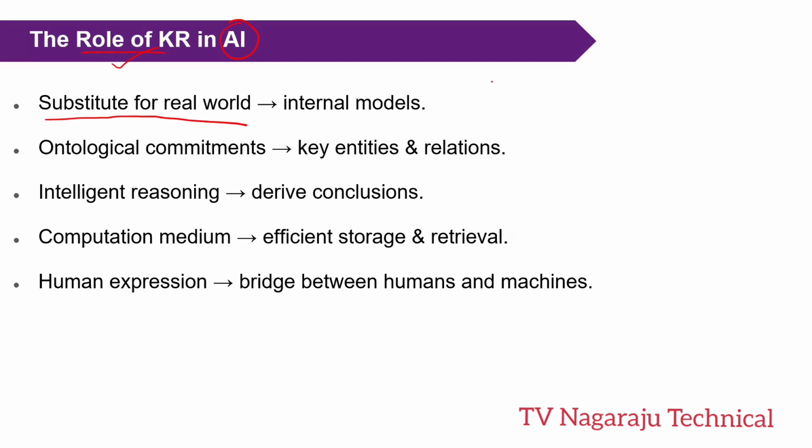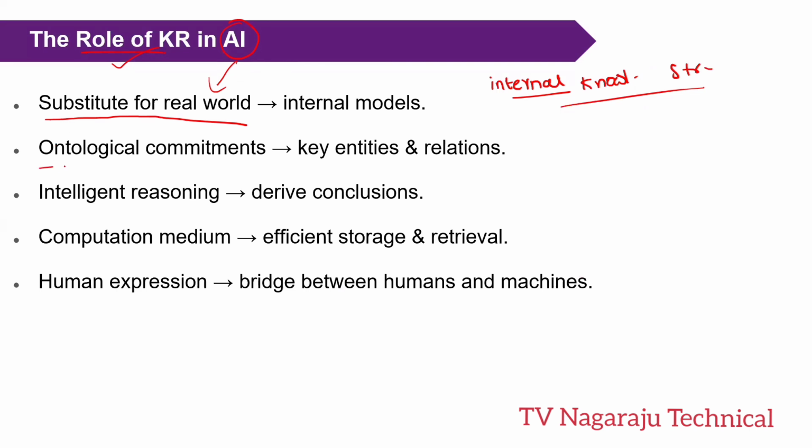The AI system uses internal knowledge structures instead of interacting with the real world directly. Instead of interacting directly and getting all the information, AI systems directly use the internal information. This saves time.